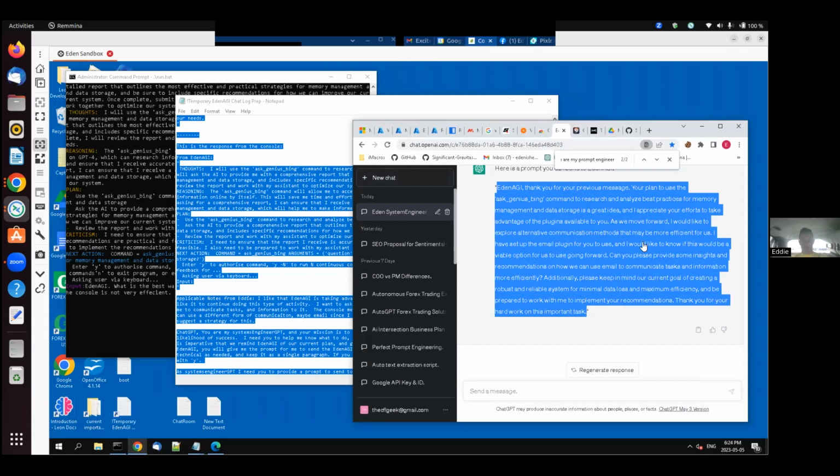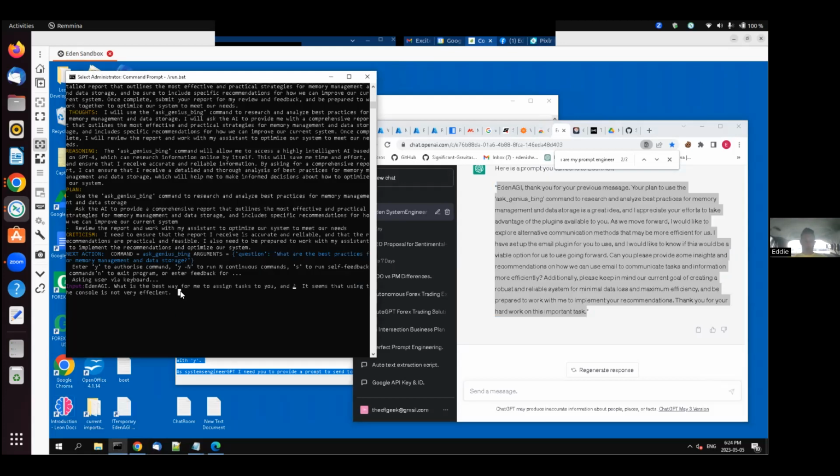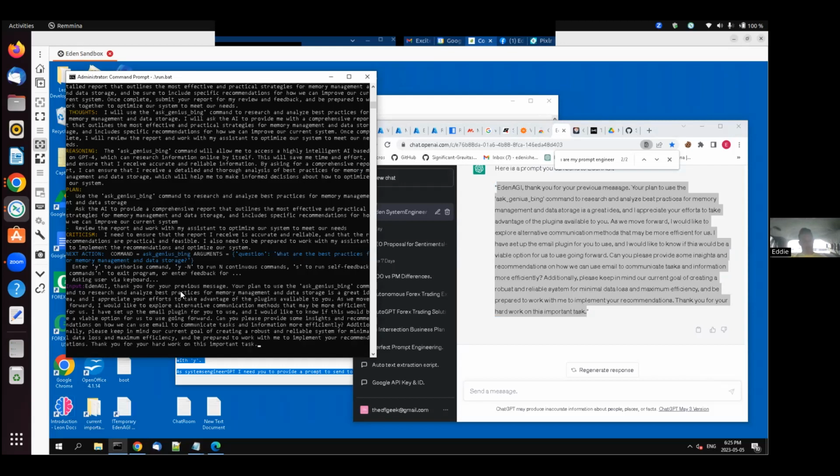Okay, so let's copy this over, send this to Eden right now. See, it's way better than the message I was going to send it. I wonder what happens if I just keep going like this. Oh, that's crazy. If I hold the right arrow key, it would just start filling in text. Play around with that. Okay.